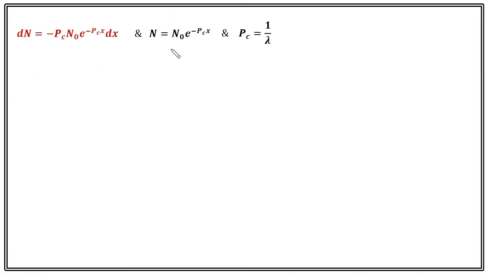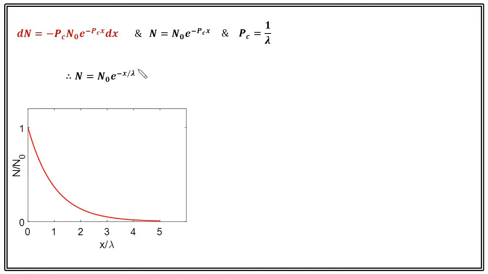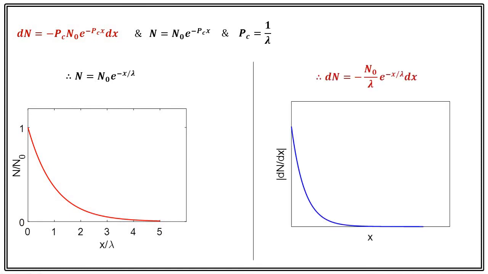Now we know all these three expressions, dn, n, pc. Just substitute the pc, because mean free path is more physical. Replace the pc in the expression for n and dn. If you substitute it, you will get the expression for n equal to n naught e to the power minus x upon lambda. And if you plot it, it will look like this. This is an exponential fall. Similarly, you can substitute the pc in the expression for dn, and you can plot dn upon dx. It is also an exponential fall.